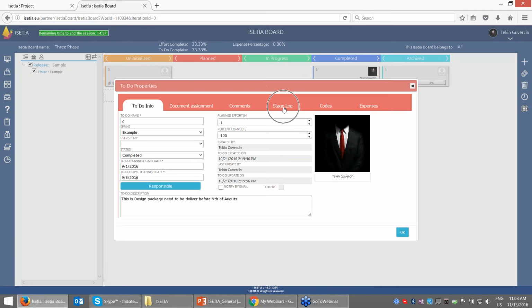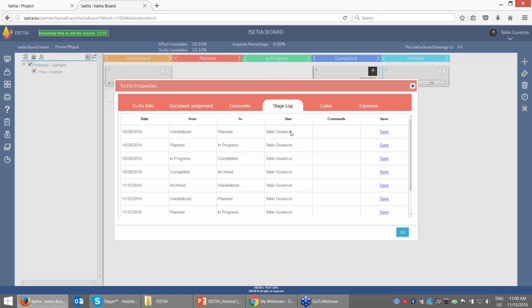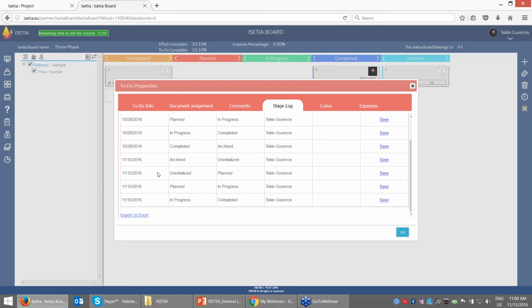If I have an RFI, I go to the stage log. Please see, it will give me all the information about when this work was created. By the way, I was using this example before also, so you can see here that on the 15th of November this work was created, and when it moved to progress, when it was planned, you can also see the dates for start planning and start moving, so I can keep all the history of the card.